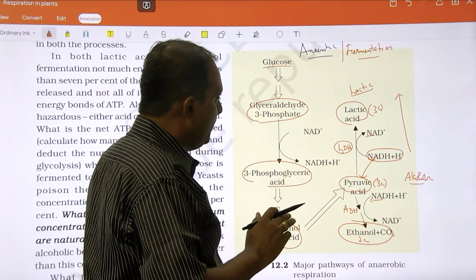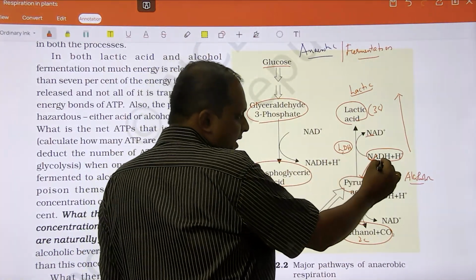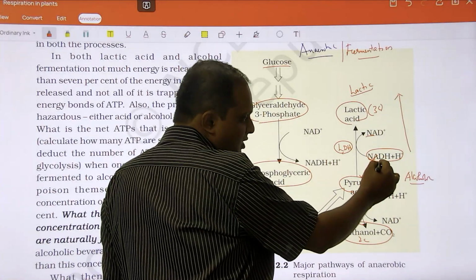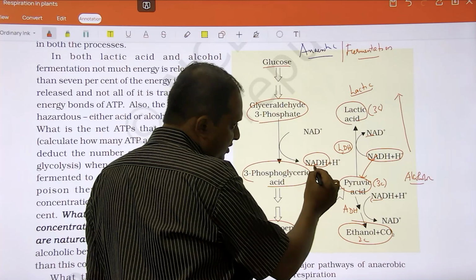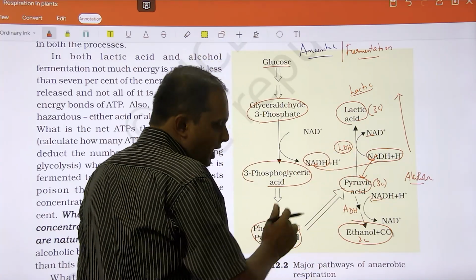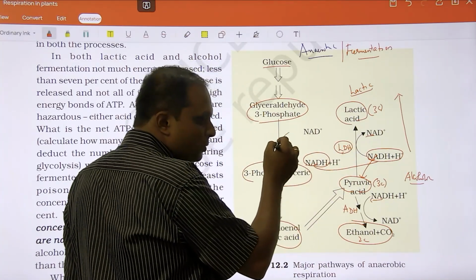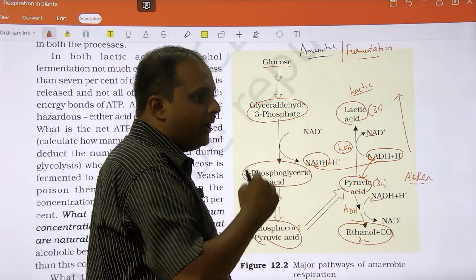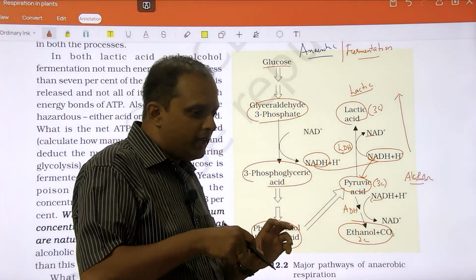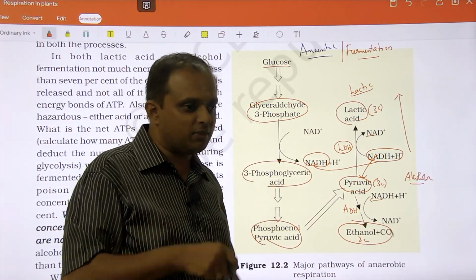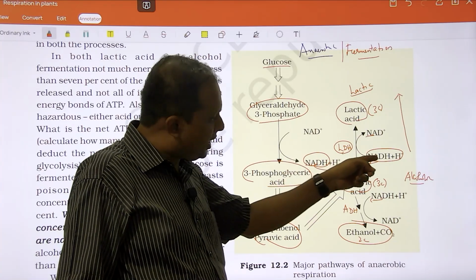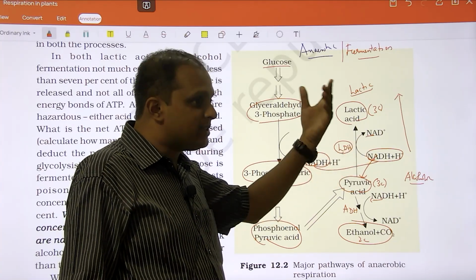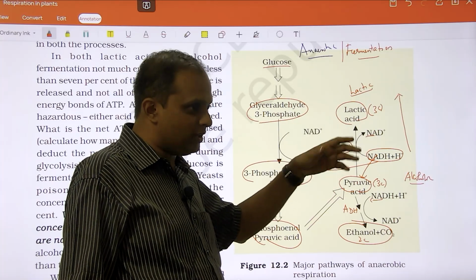Now, where is this NADH coming from? This NADH, which is produced in glycolysis, is being brought here. Actually this NADH has to go to the mitochondria to fetch 3 ATP. In the absence of oxygen, the mitochondria is locked. So this NADH will come here and donate the electron back. So this is the case.